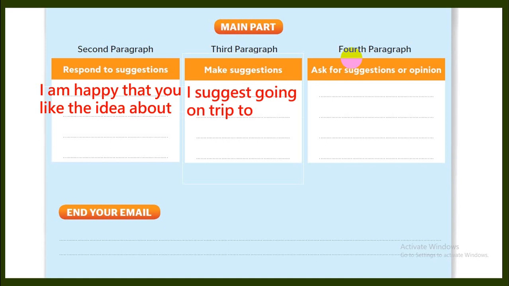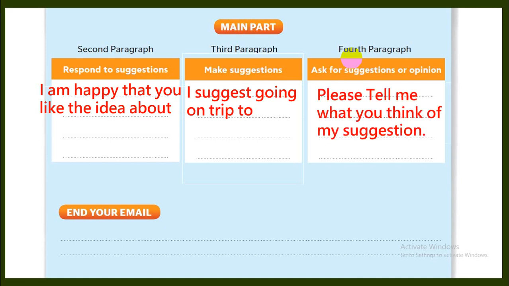In the fourth paragraph, you are going to ask for a suggestion or opinion. For example, I can say just like this: Please tell me what you think of my suggestion. So the main part of your email should consist of responding to a suggestion, making a suggestion, and asking for a suggestion or opinion. You can use these phrases or more from the ones that I mentioned in your student book before. So here we are. Again, you respond, make your suggestion, and ask for a suggestion.